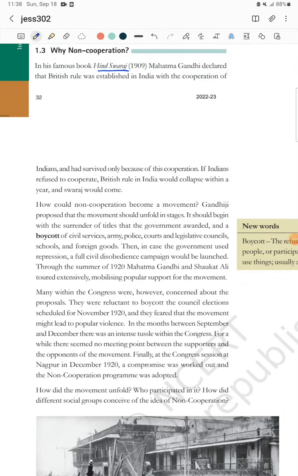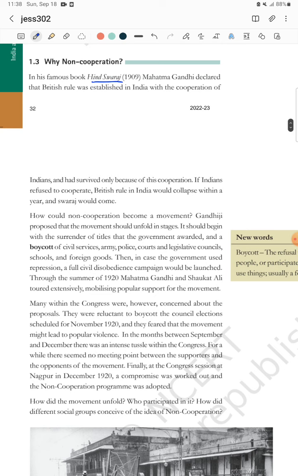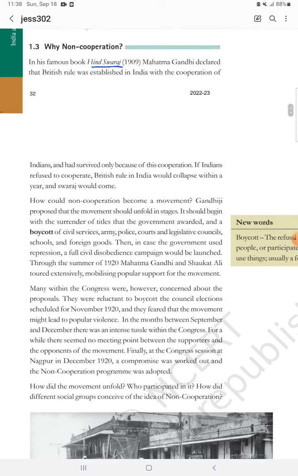First part we finished on this chapter. Again we'll come to the second part of this chapter. The second part of the chapter is all about non-cooperation. As I told, we'll read the details about the non-cooperation. So first we will know what non-cooperation is.